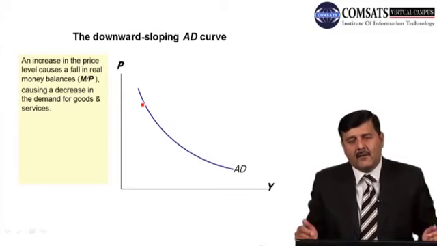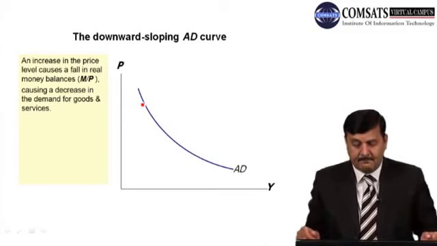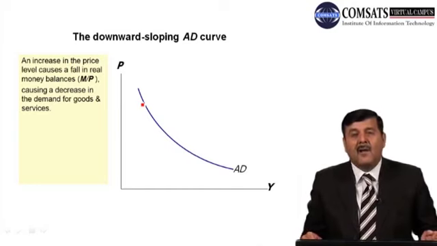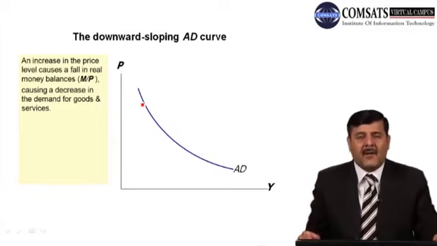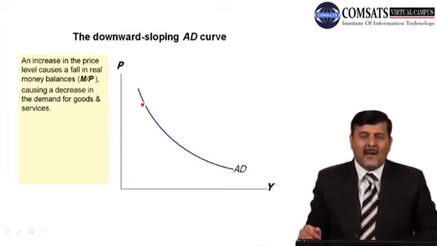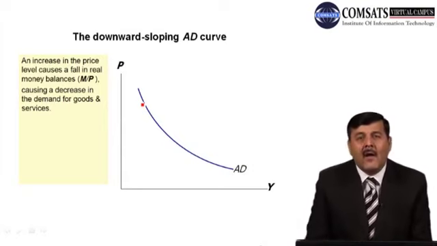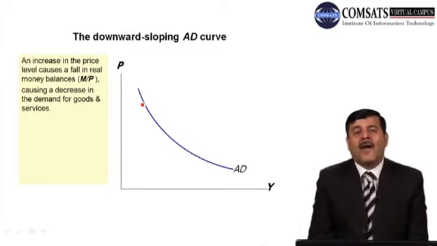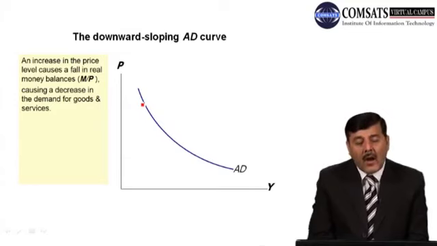So because of that principle, we have a downward sloping aggregate demand curve. An increase in the price level causes a fall in real money balances. So when the price level increases, the demand for real balances will go down, M over P will go down, causing a decrease in demand for goods and services, right. So when people have less money, when real balances are lower because prices have increased, then the demand for goods and services will go down.